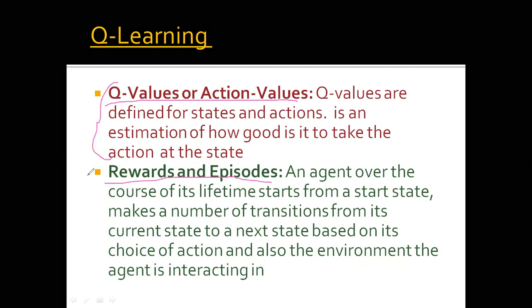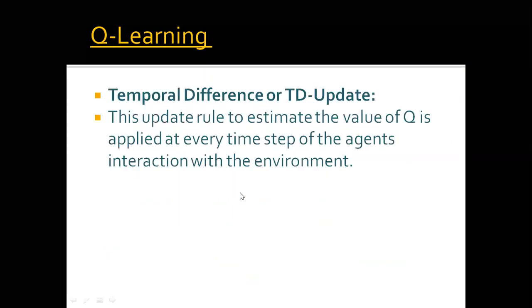And the second point, we have the rewards and episodes. The rewards and episodes basically help in making the transitions from one state to the next state based on the choice of action. They also help us see the environment in which the agent is interacting. So these are the two points which are under Q learning: Q values, and the rewards and episodes.